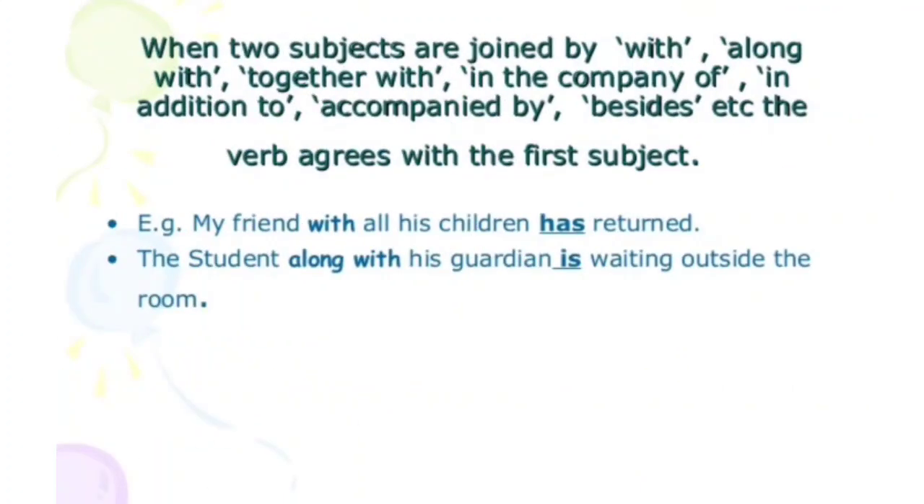Now, when two subjects are joined by with, along with, together with, in the company of, in addition to, accompanied by, besides, etc., the verb agrees with the first subject. For an example, my friend with all his children has returned. The student, along with his guardian, is waiting outside the room. See, the example clearly matches the explanation given.